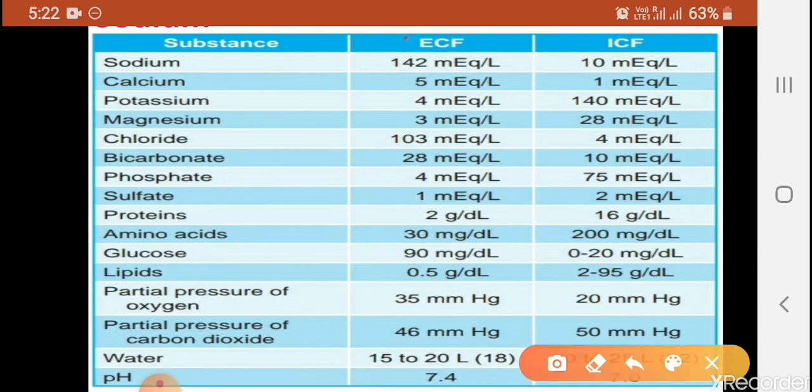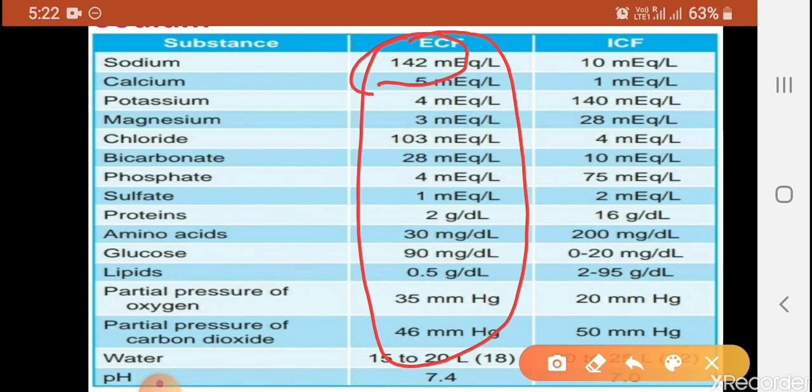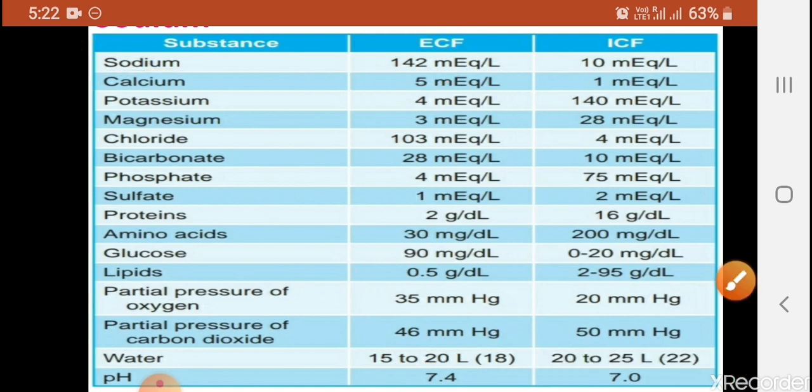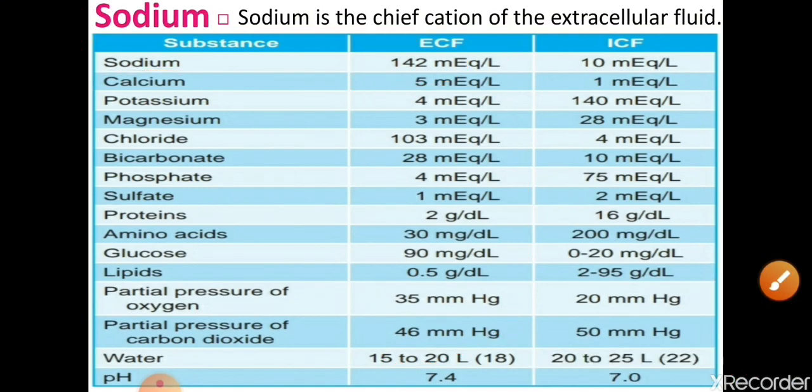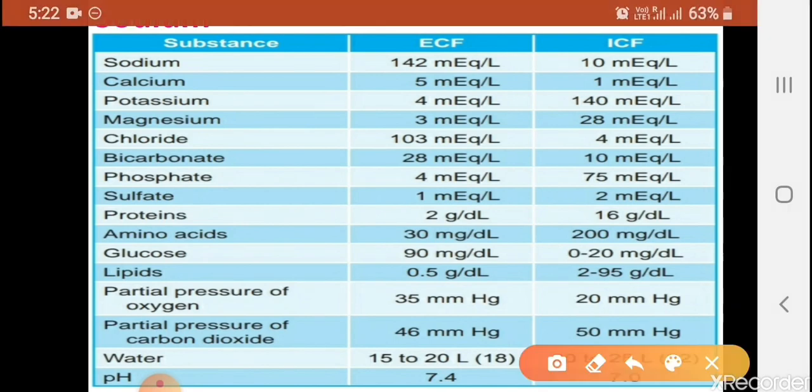So out of all these organic and inorganic substances, in the ECF the most abundant is 142 milliequivalents. That means sodium is the main substance which is present in extracellular fluid. So we can say that sodium is the chief cation of extracellular fluid.